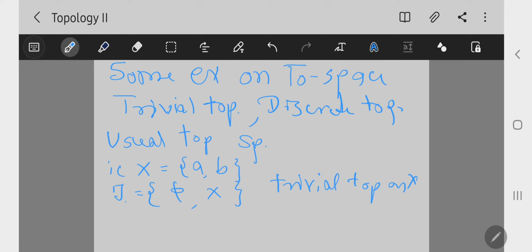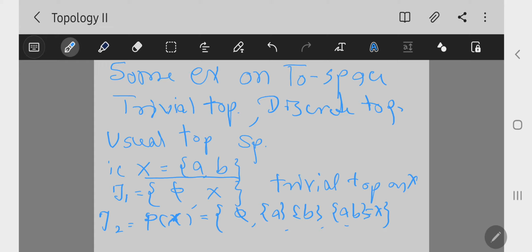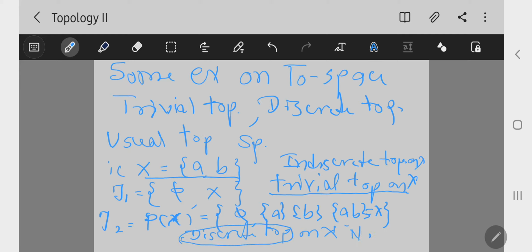Suppose this is tau 1. When tau 2 is the power set of X, that is the collection of all possible subsets of X, that is here phi, singleton set A, singleton set B, 2-point set AB, that is X. This is the power set of X, and this tau 2 is called the discrete topology on X. Sometimes the trivial topology's second name is the indiscrete topology on X.